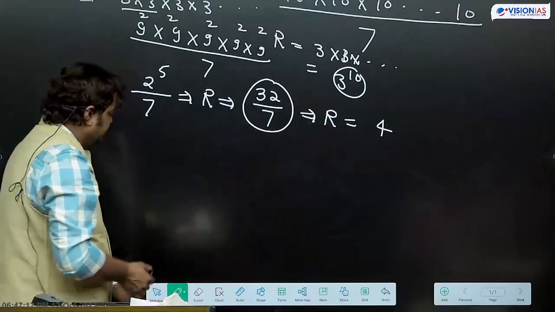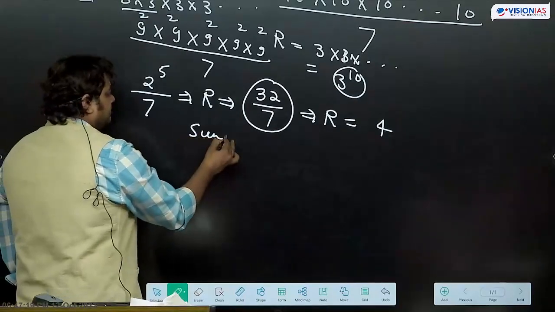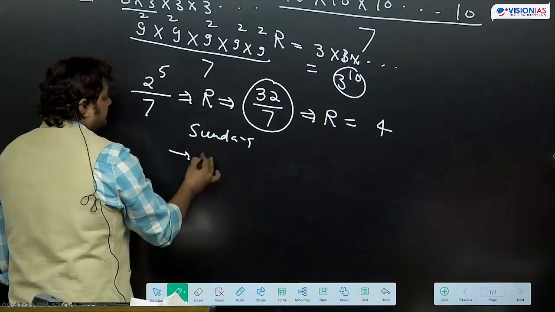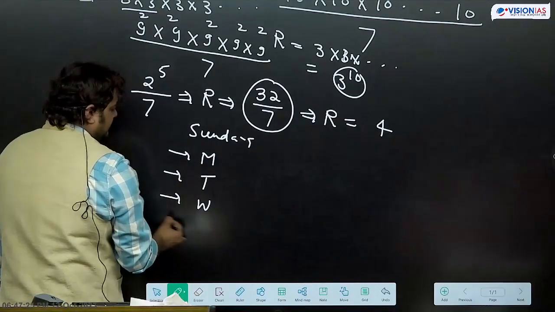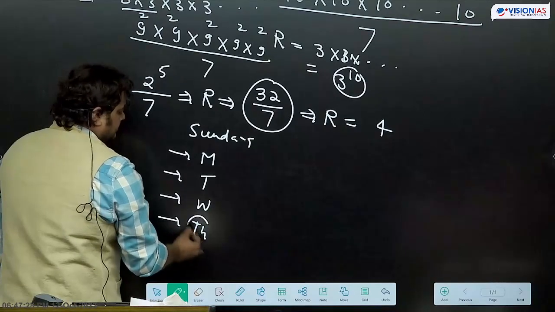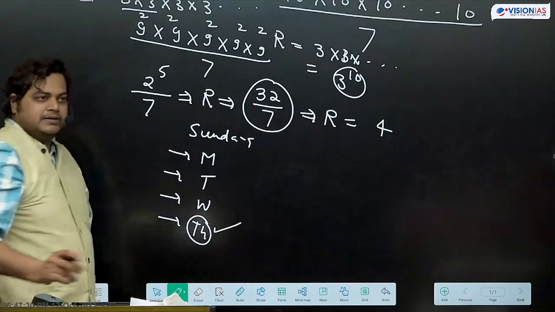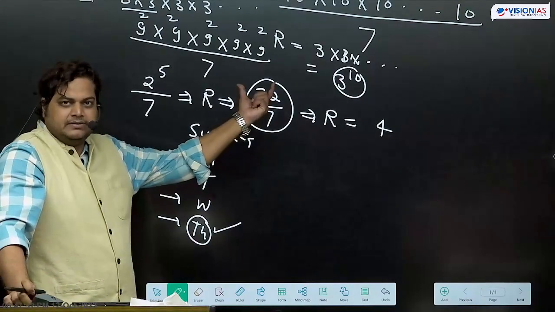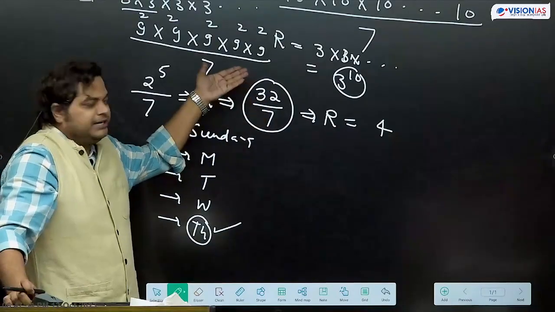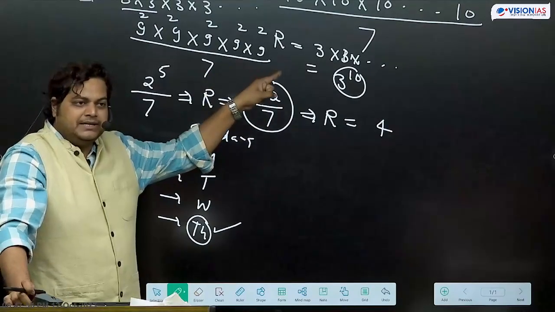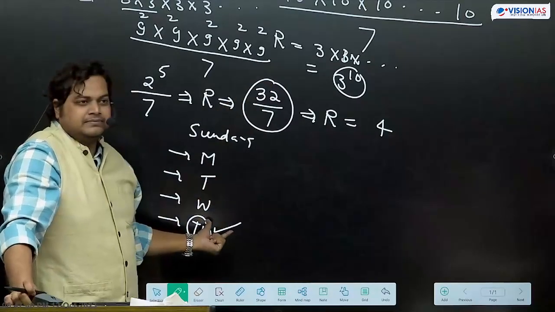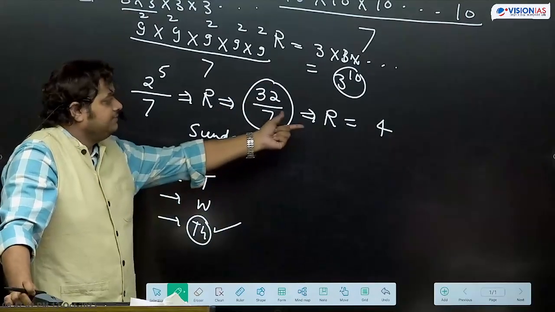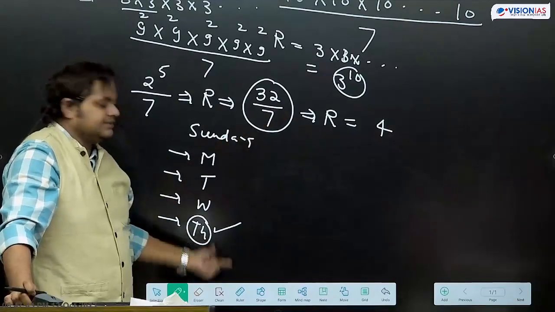Sunday है, तो Sunday के बाद Monday, Tuesday, Wednesday, Thursday. Thursday will be our answer. Correct? तो basic जो rule है that is related to remainders. When we multiply, remainders get multiplied. With the help of that, we can get the answer. कि final remainder is coming 4. We are getting the answer as this Thursday.